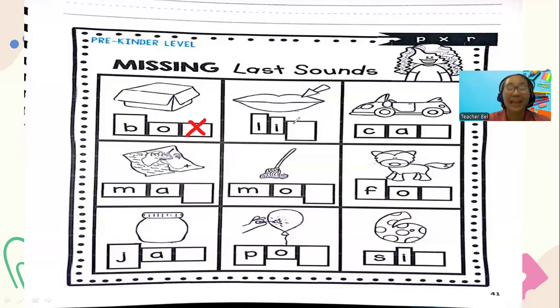Lip. Lip has B or P? P at the end. Line down. Go back up. Make a pizza to the side. That is lip. Another one. This is car. R sound at the end. Letter R. Make R. Line down. Go back up. Make a rainbow at the top. Car.